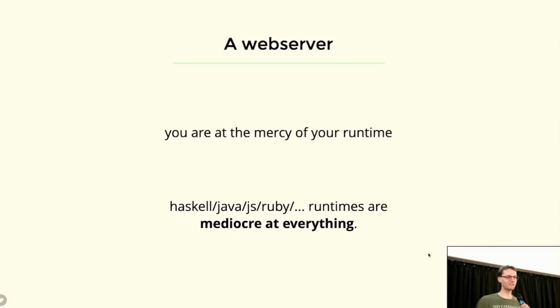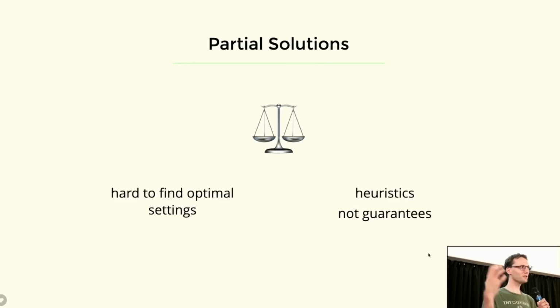And so this is exactly the problem that we face. In theory, there might be some combination of settings for this runtime that is perfect for our application. These runtimes all have 100 knobs that you can slightly manipulate, and maybe that gives you a perfect configuration. But it's really hard to find optimal settings because there are so many, they all interact.